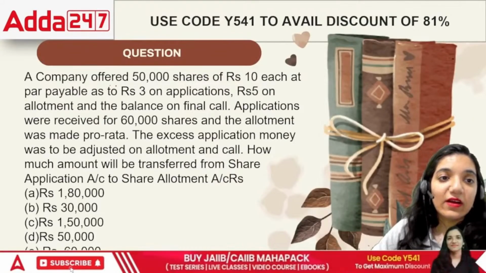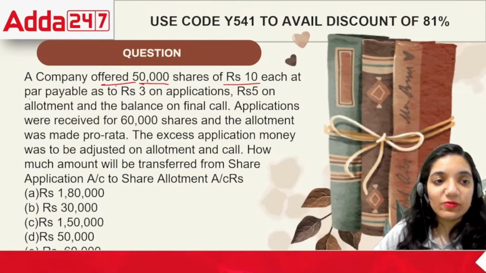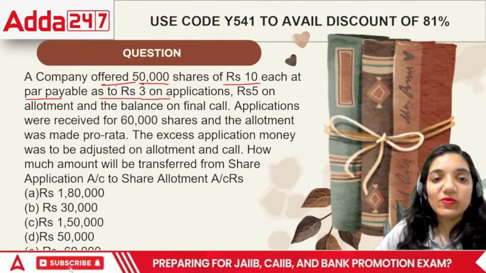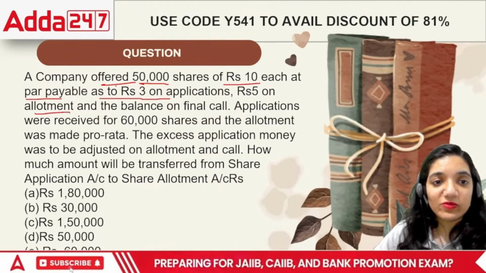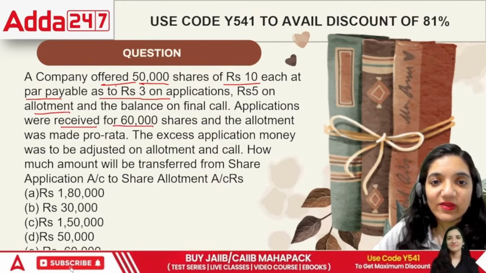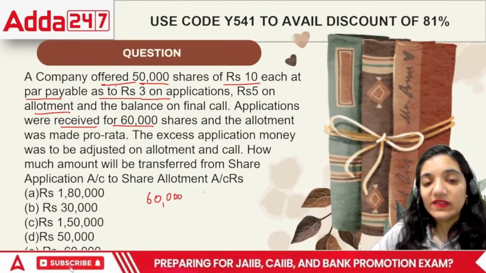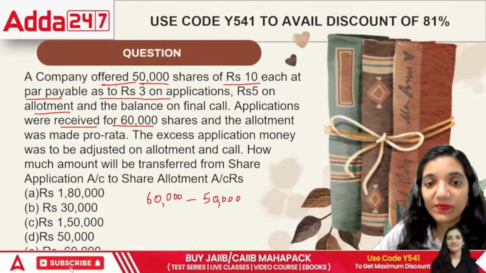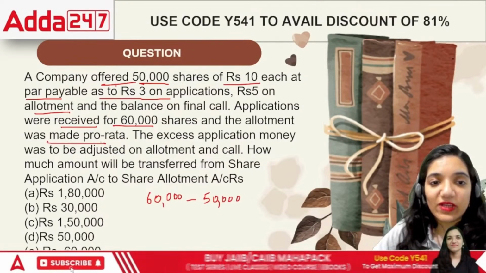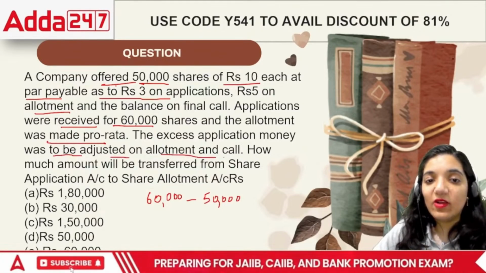Next point, a company offered 50,000 shares of rupees 10 each at par, payable as 2 rupees on application, 3 rupees on allotment, and the balance on the final call. Applications were received for 60,000 shares. That means the case has been over subscribed. For 60,000, we can give only 50,000 shares to them. The allotment was made pro rata. The excess application money was to be adjusted in the allotment money.